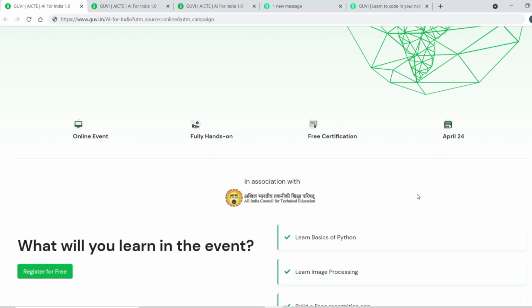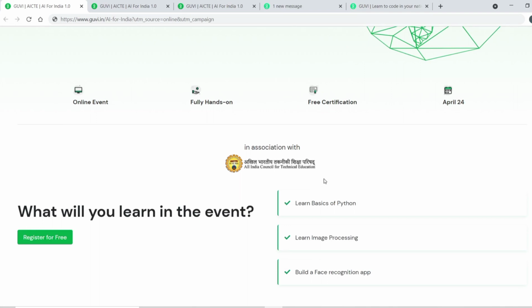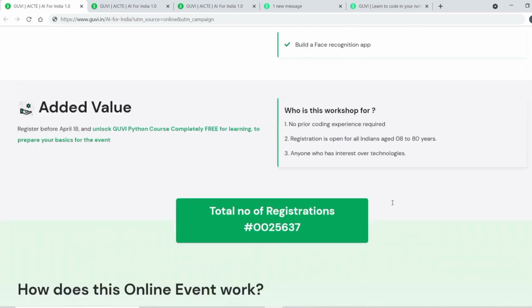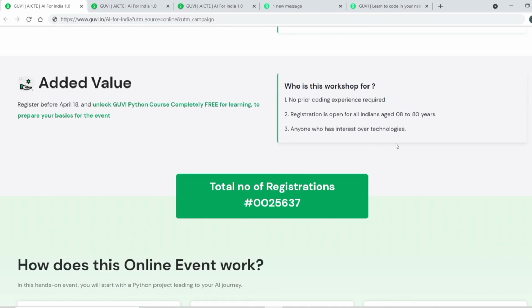There are two parts of the event. First, there will be a workshop and there will also be a Python programming course. So you need to take the course first, and then according to the slot that you book, you have to attend the online workshop. It is in association with AICTE. So you will learn here the basics of Python programming, image processing, and you will build a face recognition app using Python programming. Anyone can participate in this event.